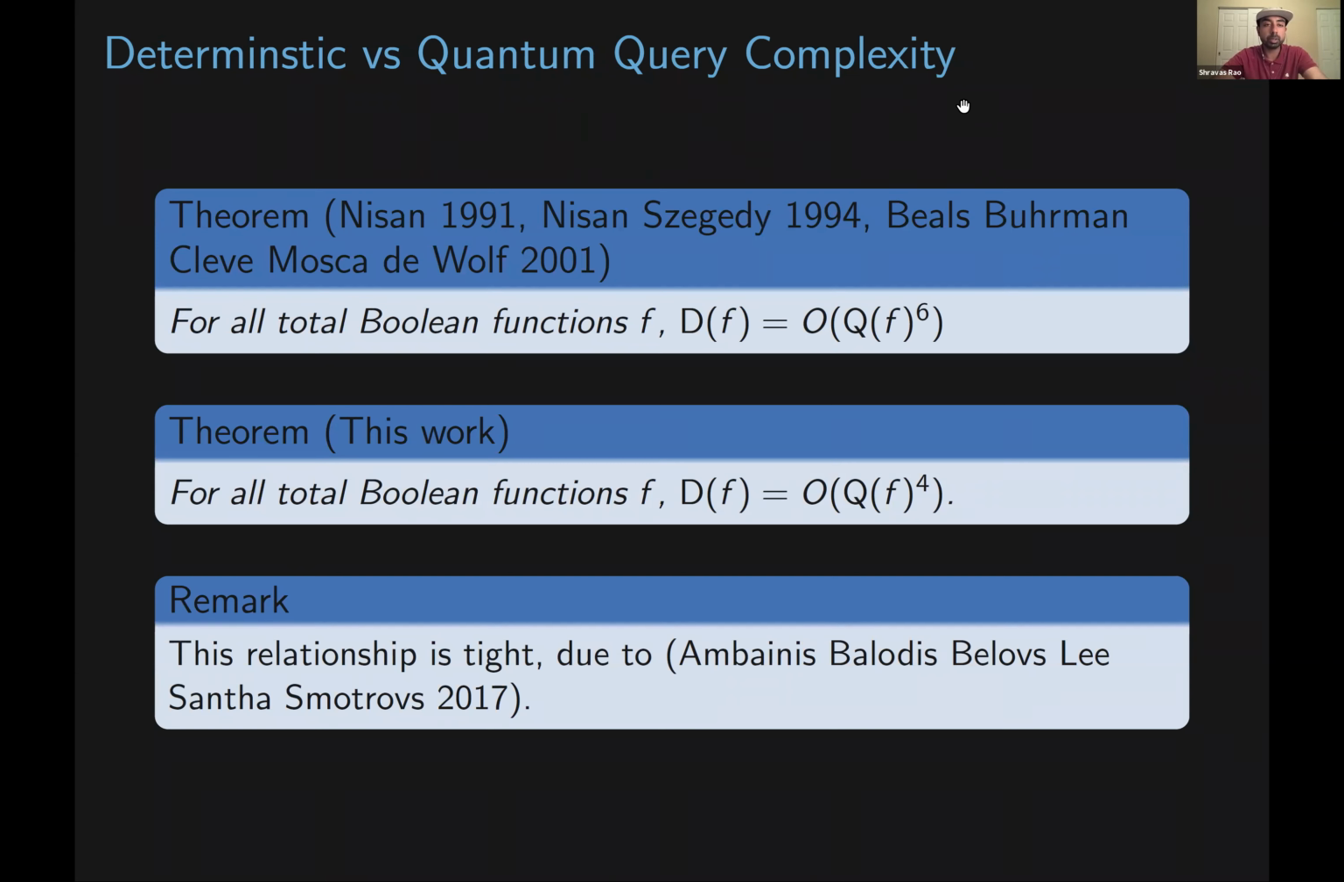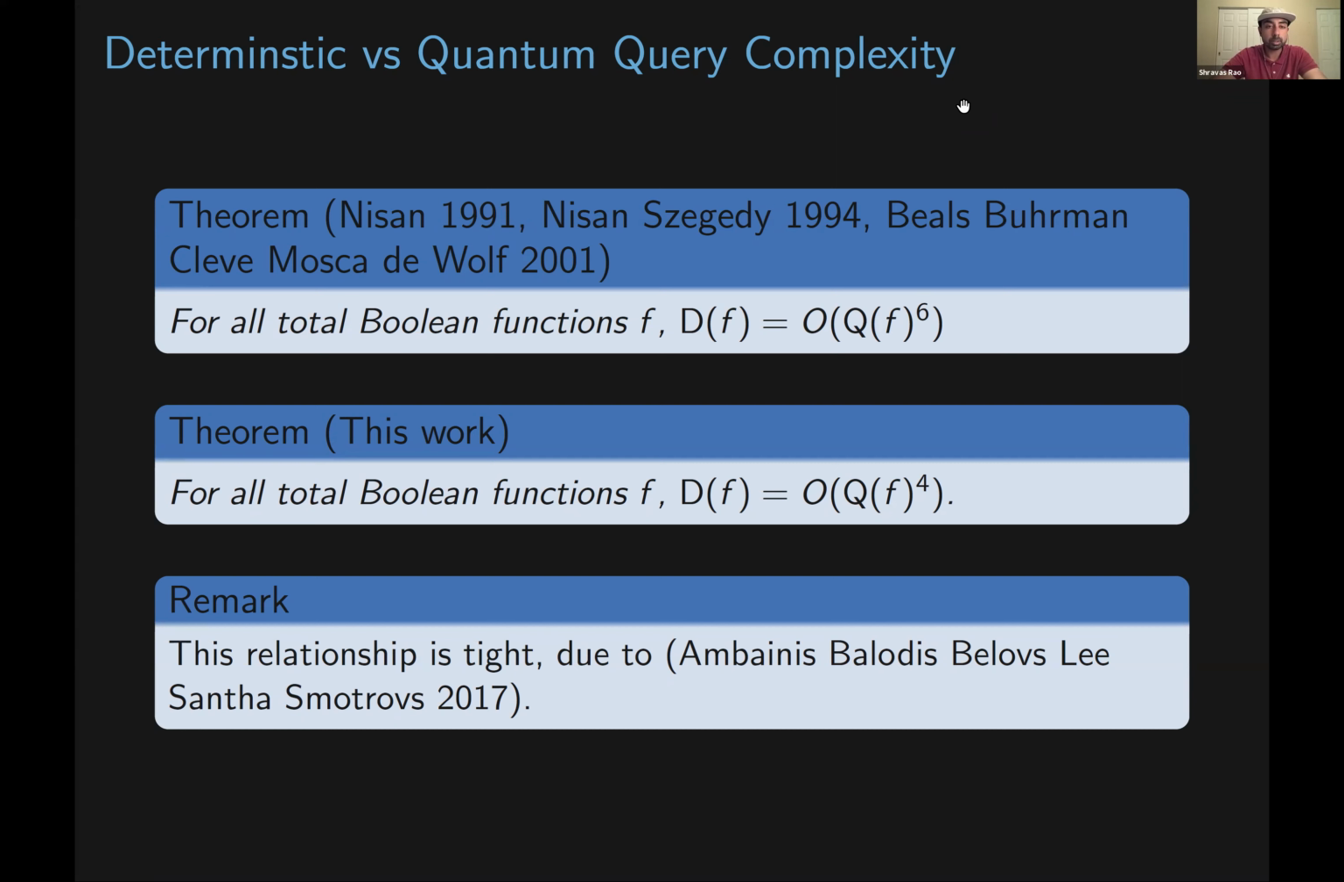One of the big questions we can ask is, what is the relationship between deterministic query complexity and quantum query complexity? This is related to the bigger question about how much more powerful quantum computers are than deterministic computers. This looks at the question specifically in the setting of query complexity, and again, specifically for total functions.